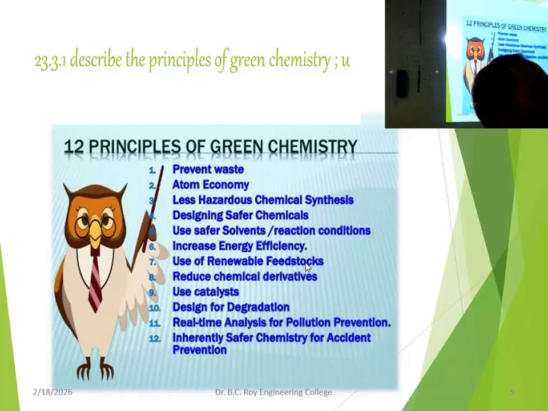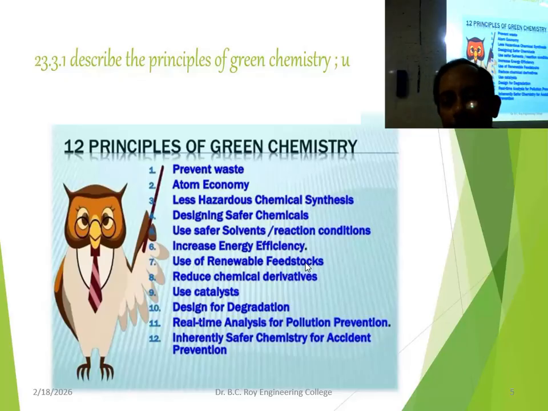Metal you can go on recycling more and more number of times. There is no problem. But polymer, you cannot, because polymer strength gets reduced. But metal, you melt, remove all the impurities, and again make it, it will become as good as new. Any metal, even iron, if it is damaged or broken, you modify the steel and then make new steel out of it. There is no difference from the virgin one. So, use of renewable feedstocks.